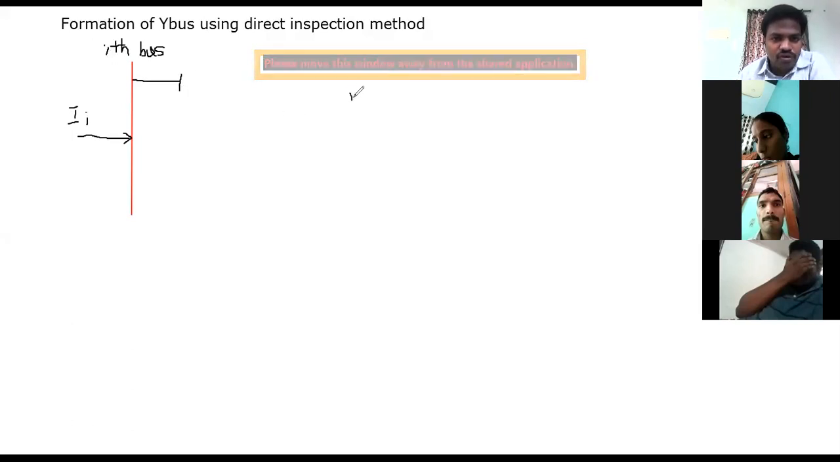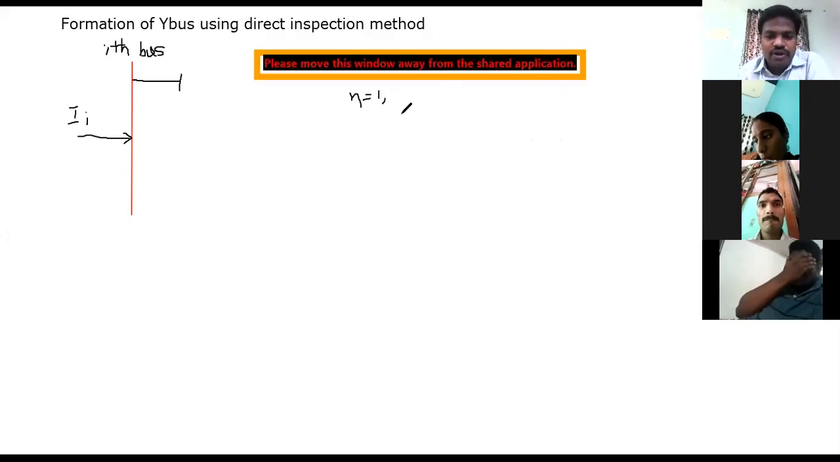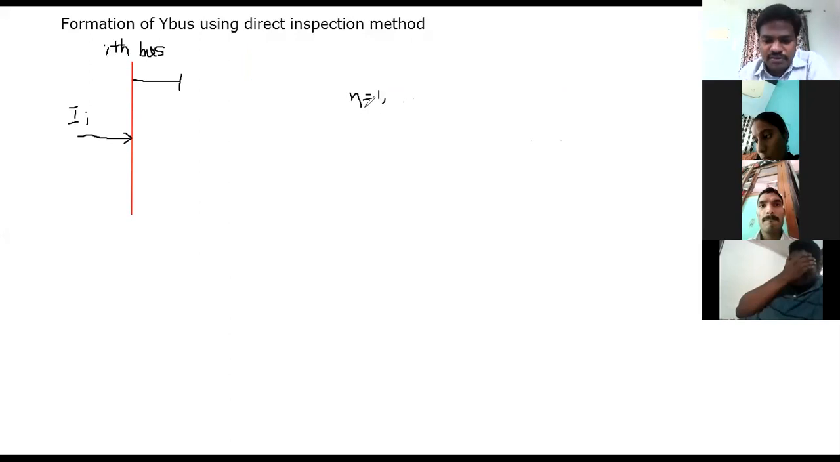So here I am considering two buses. The first bus is the ith bus, the second bus is the nth bus. Here I am considering capital I suffix i as the current which is entering into this particular ith bus. Now the currents leaving. So here I am considering an nth bus, where n is also equal to, or you can also consider this as the kth bus, whatever it means. You can consider anyway. Suppose I am considering this as a kth bus,